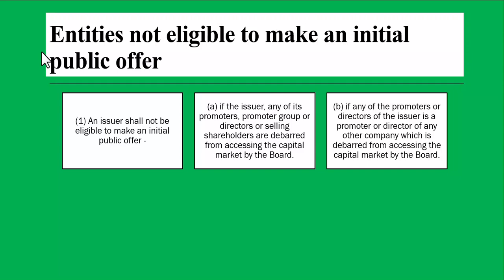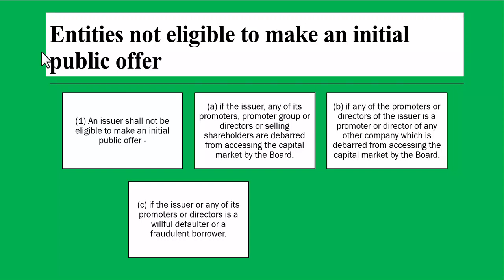So even if they are related to the other company, suppose there is a director X of company X, and he is also a director of company Y. If this director X has been debarred, then company X will not be able to issue shares. They will also be debarred. Okay, so that is what is written. Read further.